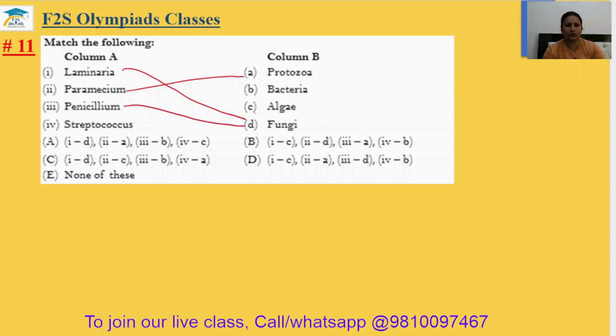Should we tell your algae only? Actually, this. Yes. Streptococcus. So this is a type of bacteria. So 1C, 2A, 3D, 4B. It is in the option number D. 11th answer will be option D.